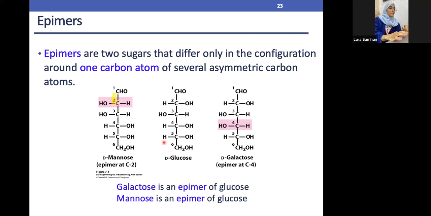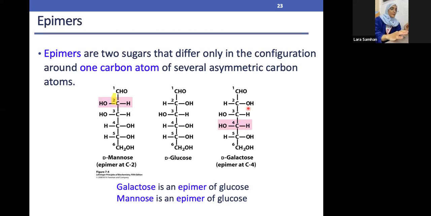For example, galactose is an epimer of glucose. Here we can see this is the galactose and this is the glucose. As we said, epimer means all of the Fischer configuration is the same for both, except in only one carbon atom.